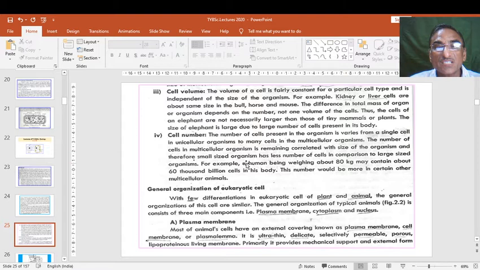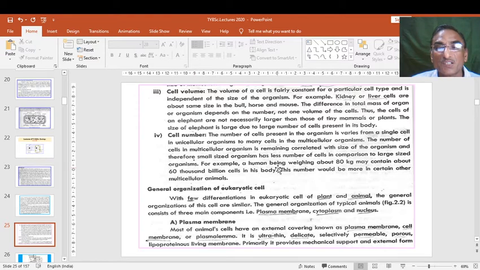The number of cells in a multicellular organism correlates with the size of the organism, and therefore a small-sized organism has fewer cells in comparison with a large-sized organism.